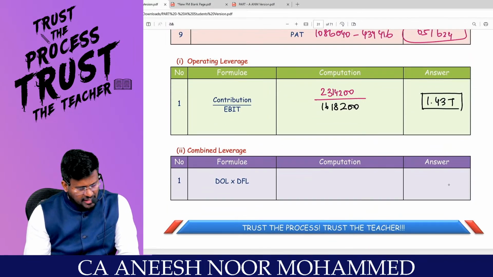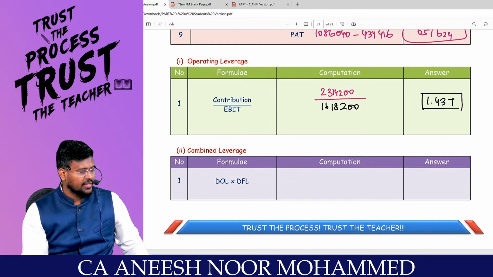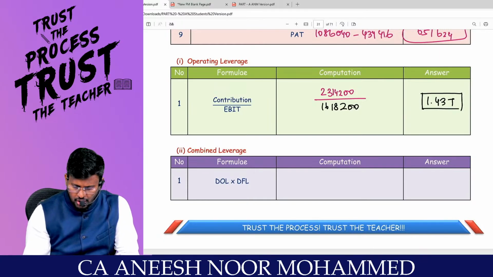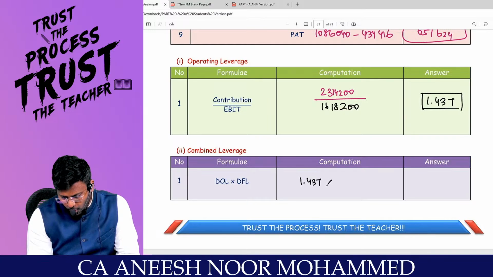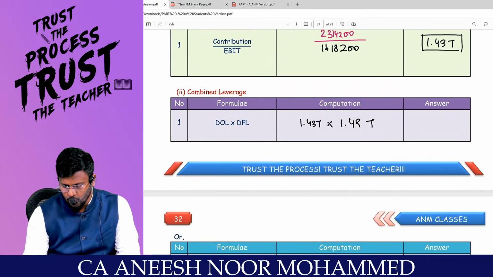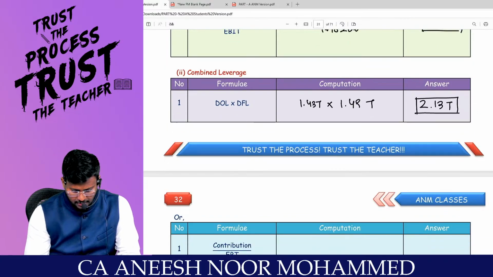Sir, already we have checked the financial leverage, leave it. Can we do the combined leverage? Which is nothing but operating leverage into financial leverage, which is 1.43 times into 1.49 times comes to 2.13 times. Comfortable, sir?